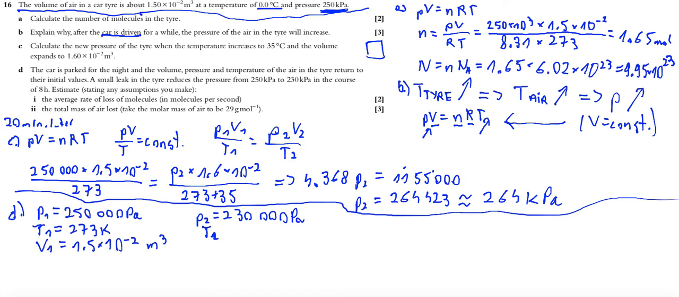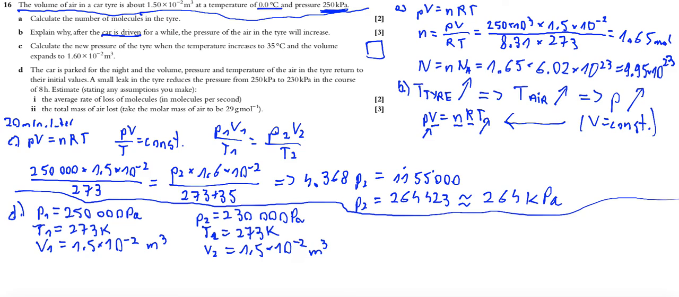So let's assume there is nothing about changes in temperature and changes in volume. Let's assume that both temperature and volume are the same in the morning, because in other case it's not solvable.